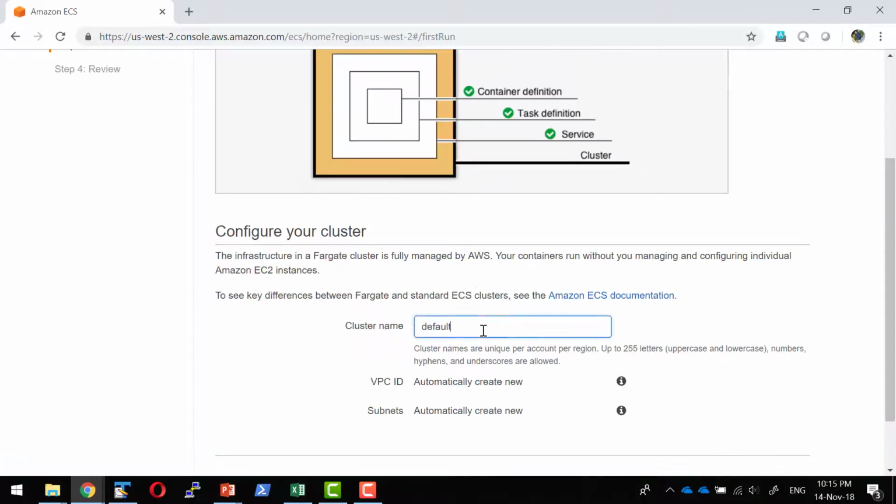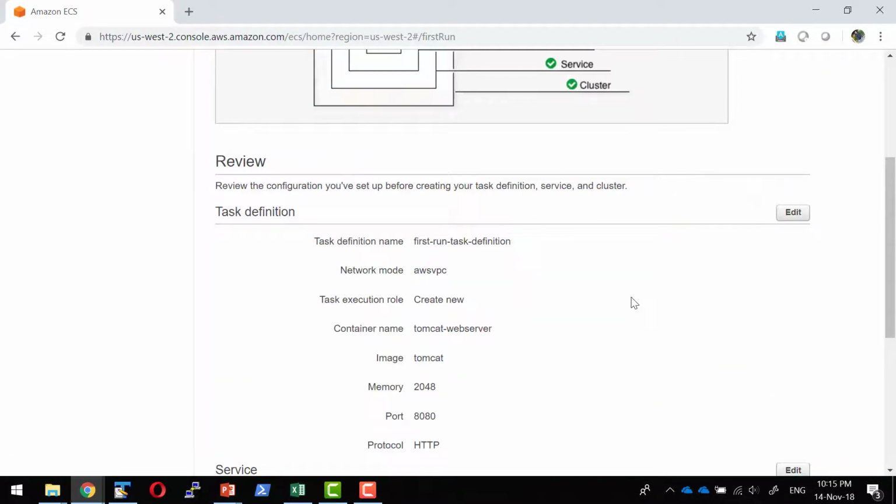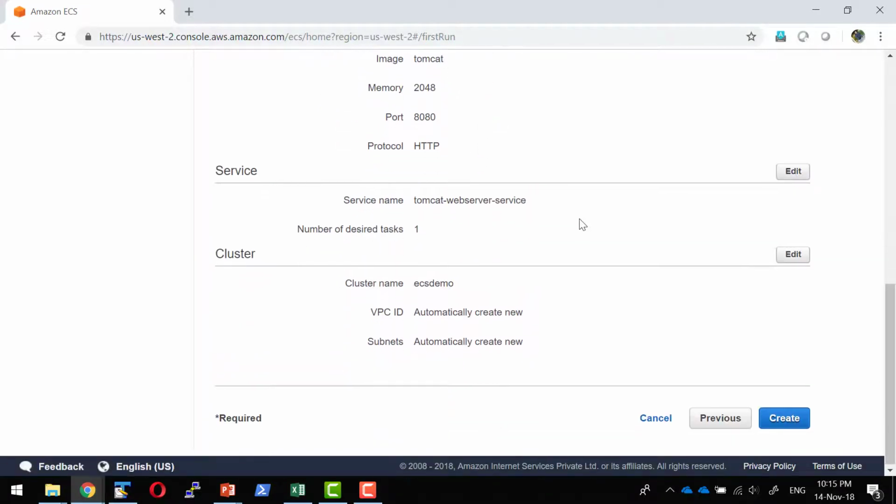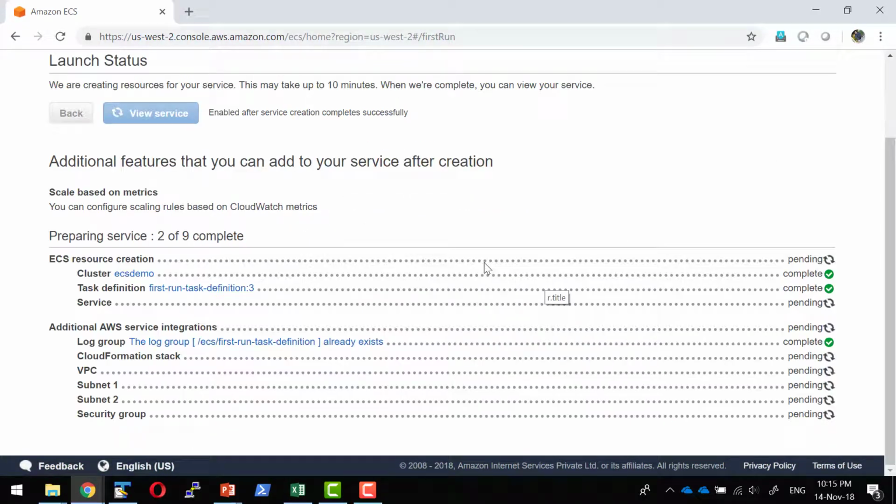What should be the default cluster name? Let me provide the cluster name. I'm providing a cluster name, and automatically all the required VPC subnet would get created. Say next. So the entire cluster details are available, and it is going to serve on port 8080, and this is the name of the service. Internally I'm going to have just one task, that is, a Tomcat container would run. So all the required details, right from the VPC, subnet, and security group, would automatically get created.